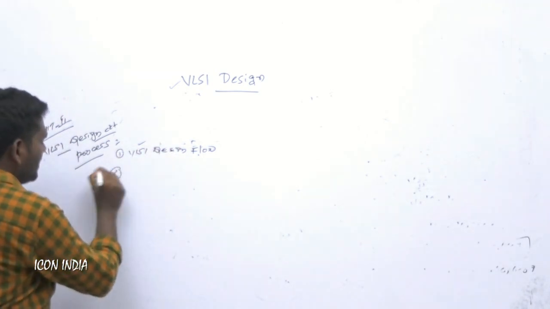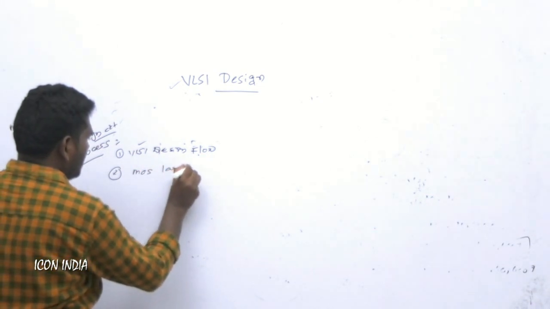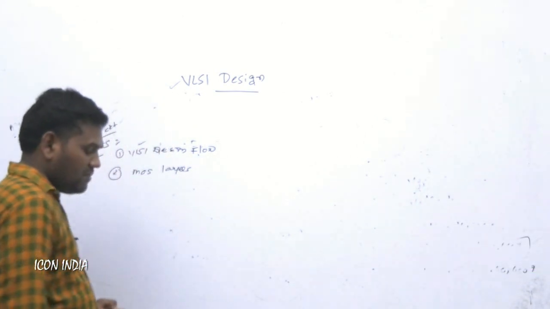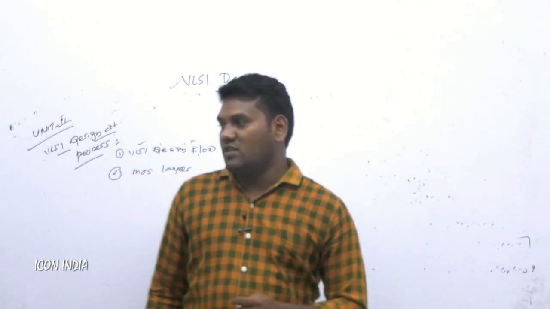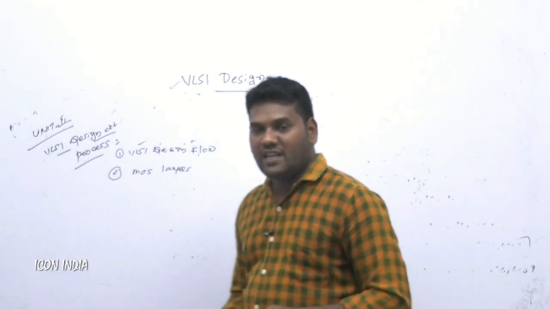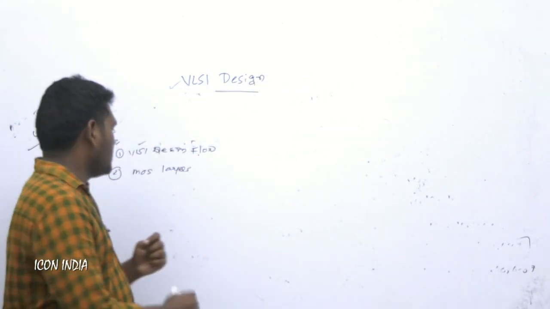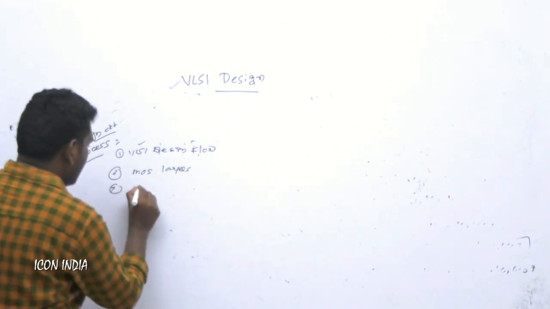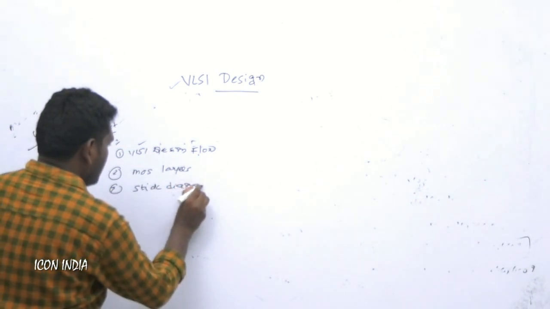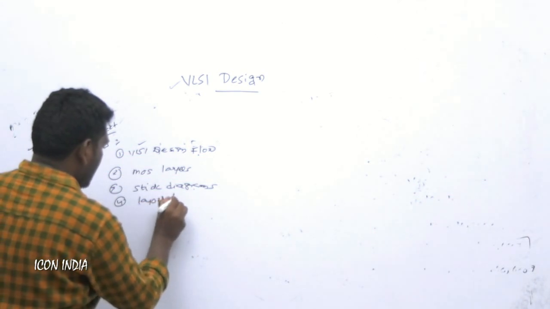And next concept is the mask layers. Mask layers is nothing but a representation, because in this unit we have to consider stick diagrams and layout diagrams. According to the stick diagram and layout diagram, we can go for the mask layers. And next one is the stick diagrams. Next one is the layout diagrams.